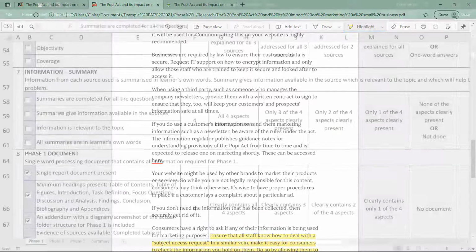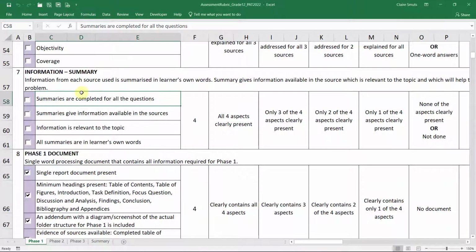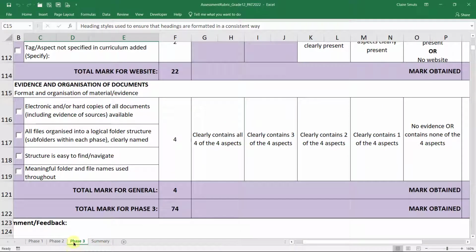meaningful in them. Okay, so what we've been doing now is working on the information summaries. I'm not going to tick these yet because we haven't put it into tables yet, but if we hadn't done that, we wouldn't be able to get any of these marks. So keep in mind, we've been working towards this goal. For now, the 1 mark that we're definitely getting is in phase 3. We have saved our sources, electronic and hard copies of the documents, including evidence of sources are available. You'll lose this mark if you don't complete the rest of the PAT, but I'm sure you're all going to complete this nicely, hey?